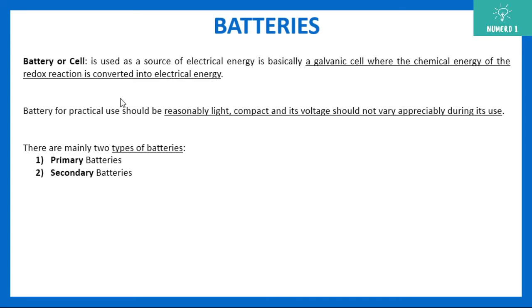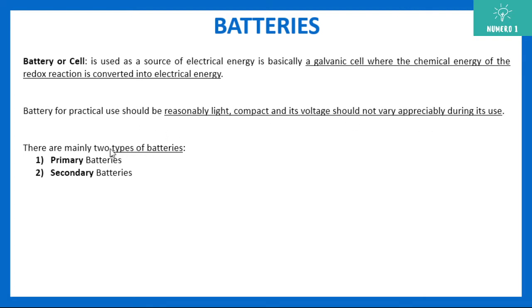Now there are some characteristics of a battery. A battery should be reasonably light. It should not be so heavy that you can't carry it anywhere. It should be compact, small in size, and its voltage should not vary appreciably during its use. Basically the voltage should be constant. If the battery is, let's say, 1.5 volt, it should not go down to 1.2 or 1.1, or go up to 2, 3, 4. Whatever the voltage is, it should remain constant throughout its life.